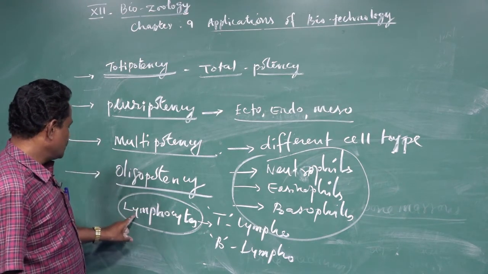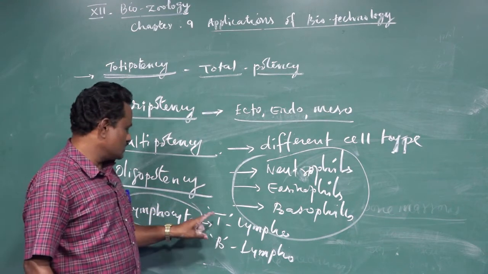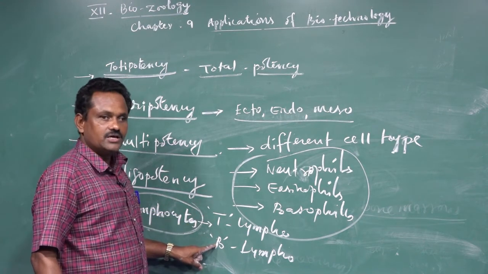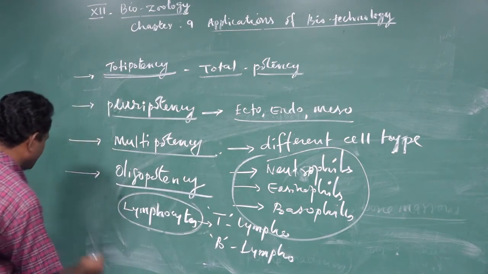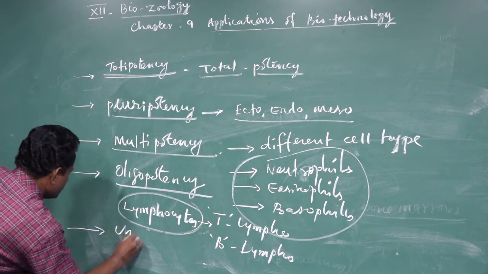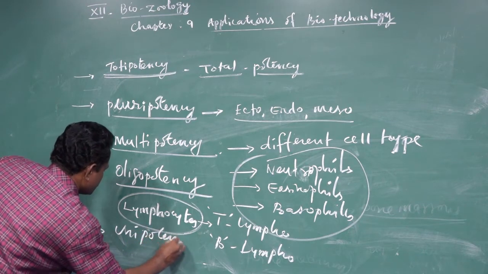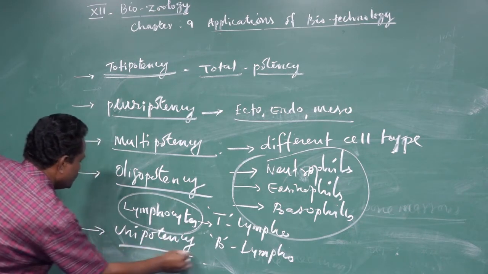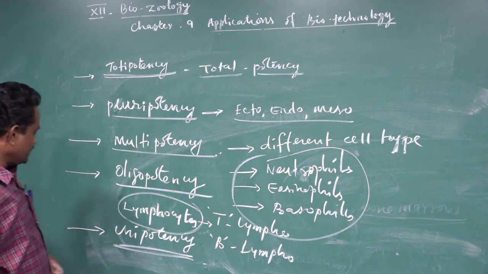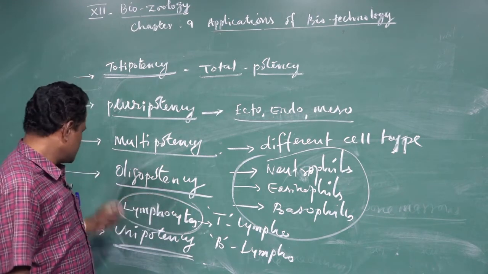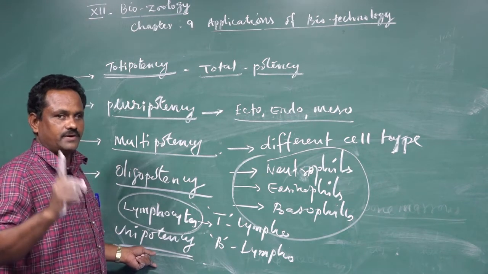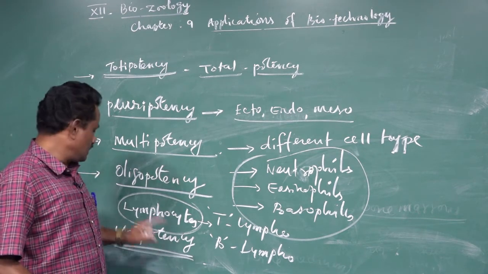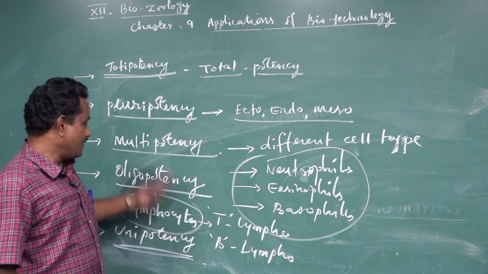So for example, lymphocytes can produce the T lymphocyte as well as the B lymphocyte. And another one is called unipotency. Unipotency is nothing but some kind of stem cells have the capacity to produce only one type of cells. They do not have the capacity to produce other types.